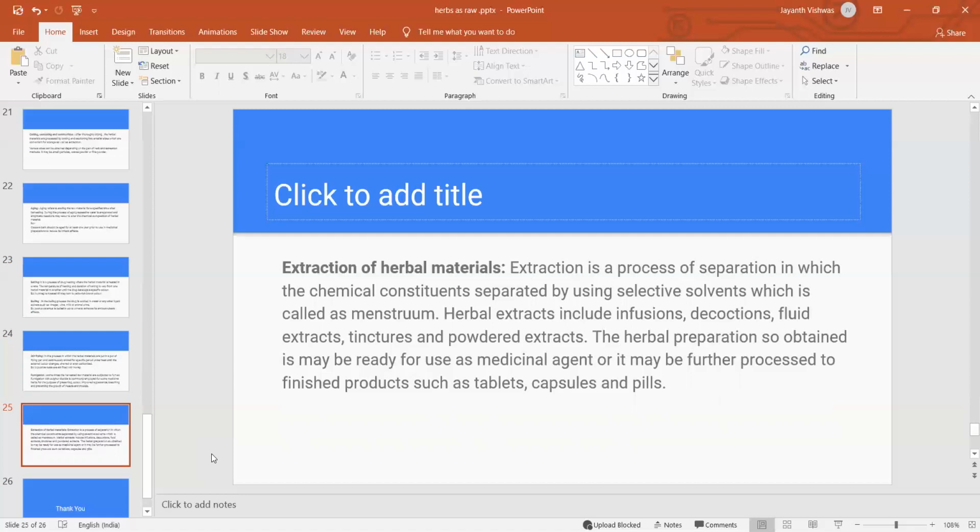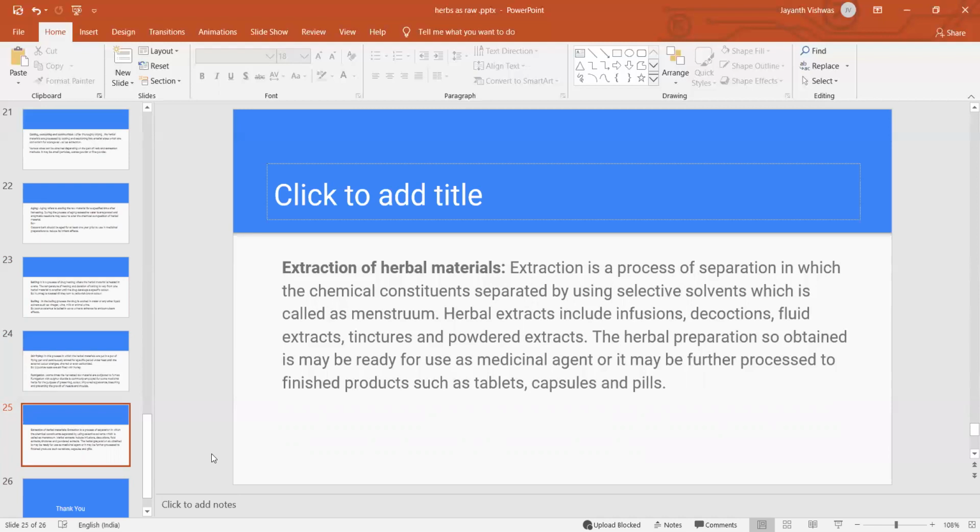So infusion is one type of extraction process. Decoction is also a liquid preparation, in which we have to boil the herbal material with water.